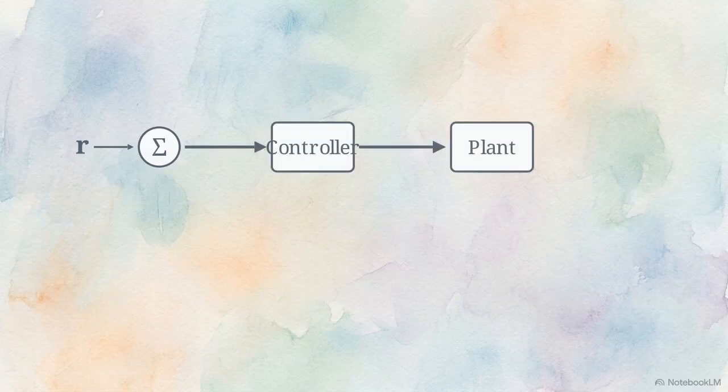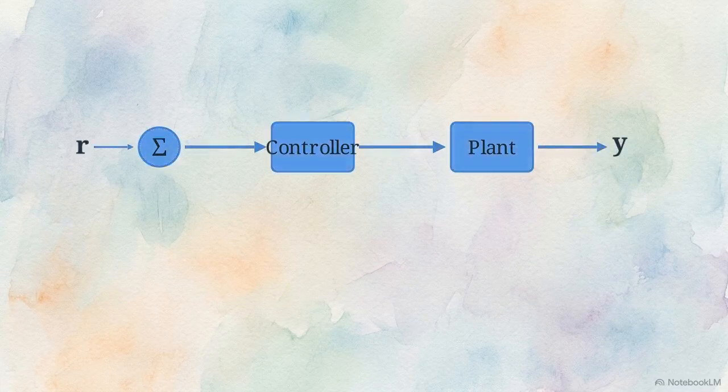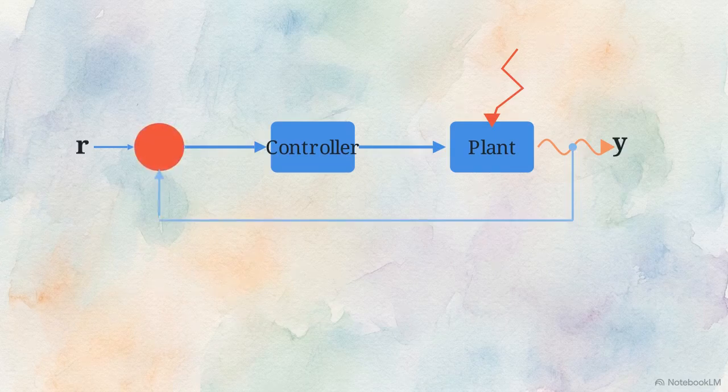By measuring the actual output and feeding it back to the beginning, the system becomes aware of its physical state. This generates an error variable, the exact difference between where it is and where it should be. The controller instantly calculates and executes precise corrections.